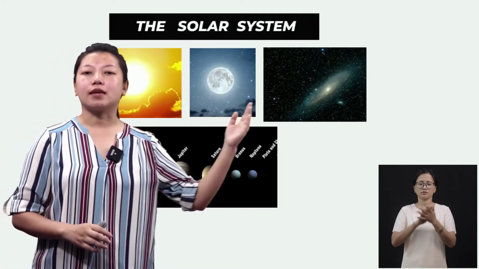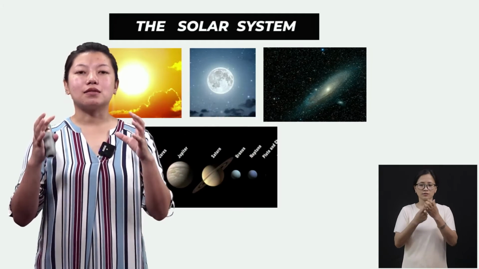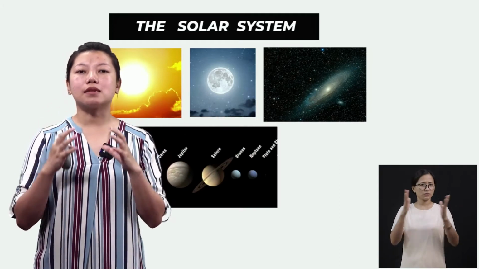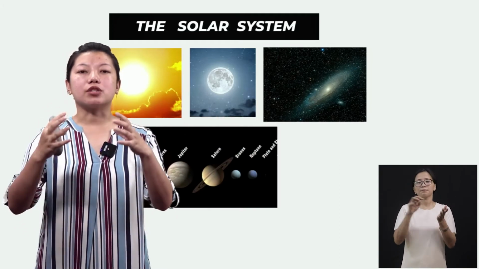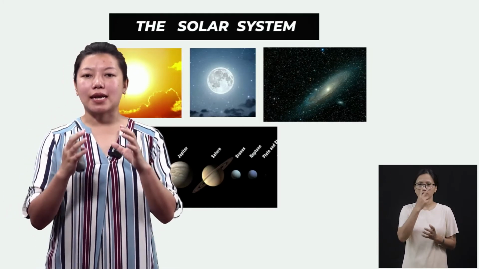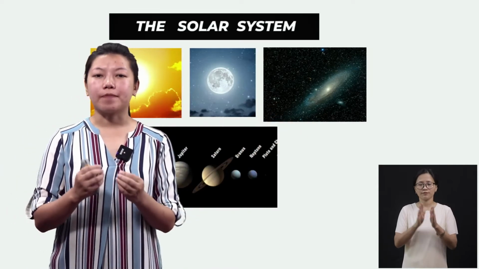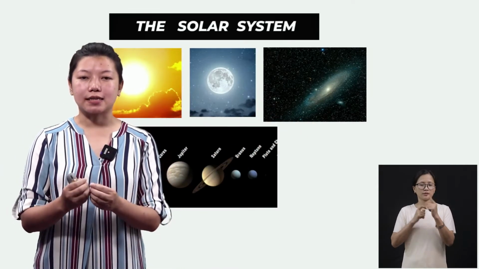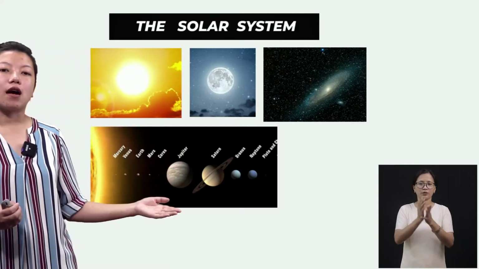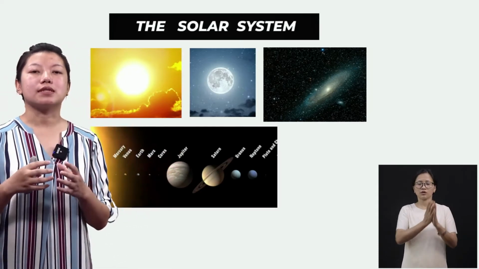Okay, and then we have galaxies. Galaxies are clusters of stars, those millions and billions of stars which are combined together, and we see them as galaxies. And here we have the Milky Way. It is one of the galaxies. Then there are 8 planets which revolve around the sun.